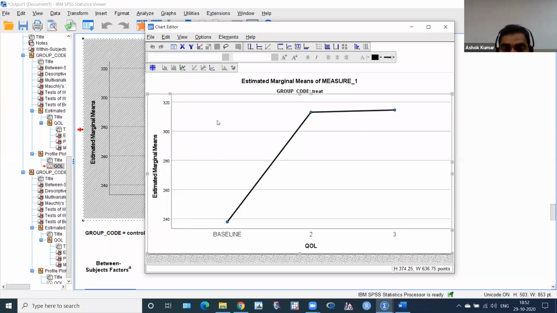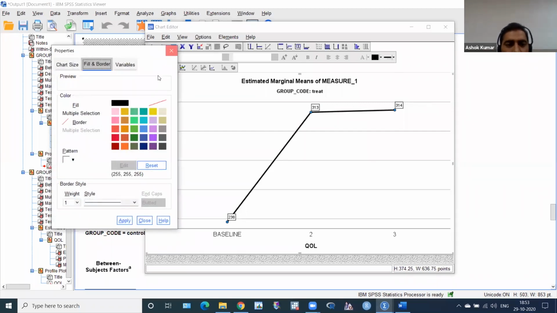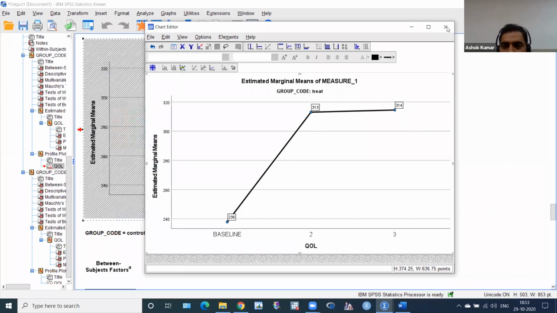If you want to add the mean values, you can use this icon. Click here, then this will come to your cursor, then click here. This one comes 283, double click, 313, and double click again, 314. So there is only one significant difference here. If you want to remove this, click again here, then click cross.